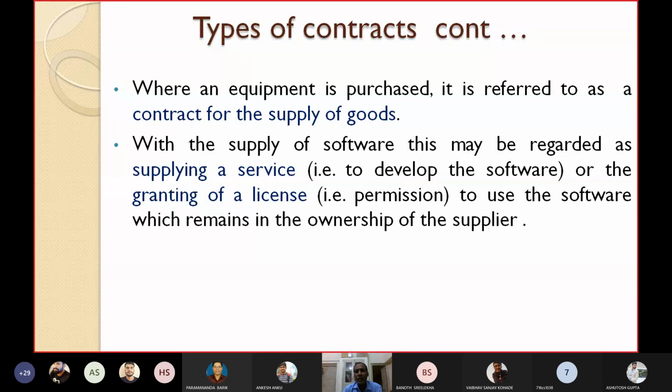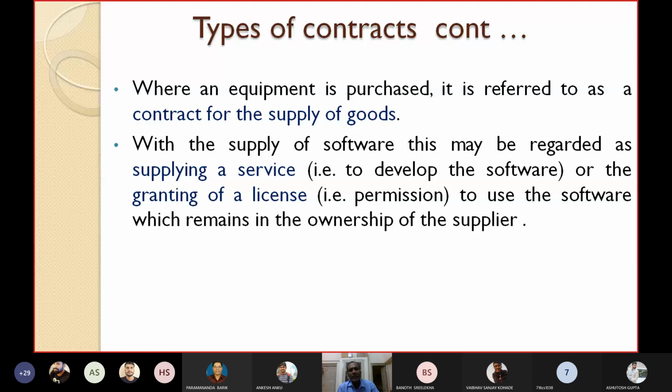So the supply of software is considered as supplying a service. With the supply of software, this contract may be regarded as supplying a service, that is, to develop the software or the granting of a license, permission. We have MS Office or other Microsoft products. We purchased them from Microsoft and they have given us a license. Say they have granted us 5,000 user licenses. So we call it the granting of a license.